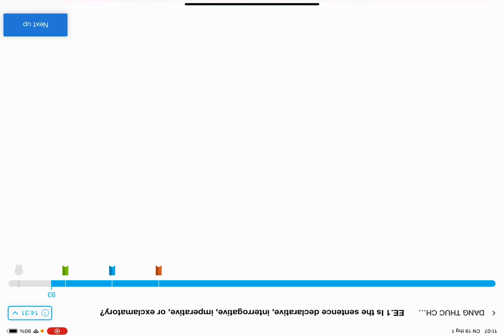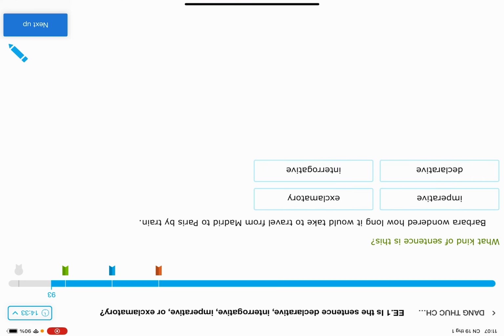Don't get tricked by the sentences. Okay, ends in a period. So it might be a declarative or an imperative. Barbara wondered how long it would take to travel from Madrid to Paris by train. Okay, this is a statement because it is telling that Barbara is wondering something. It is not telling us a command. It is telling a story, not giving a command to us. So definitely it is still declarative.